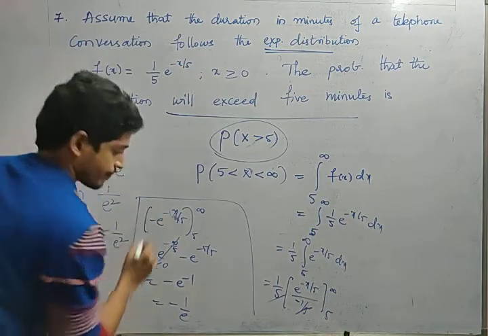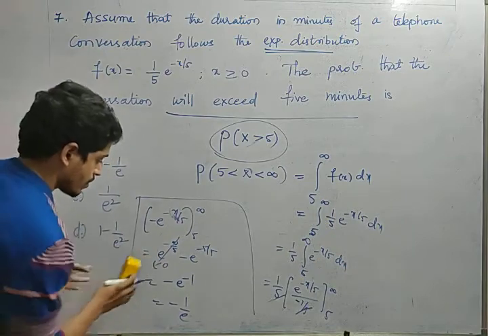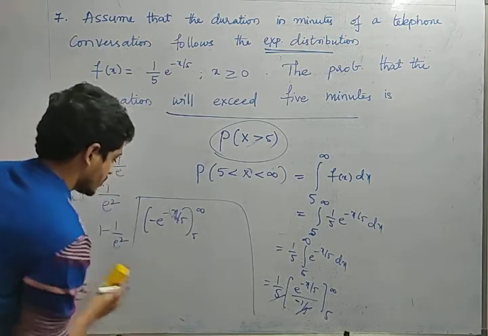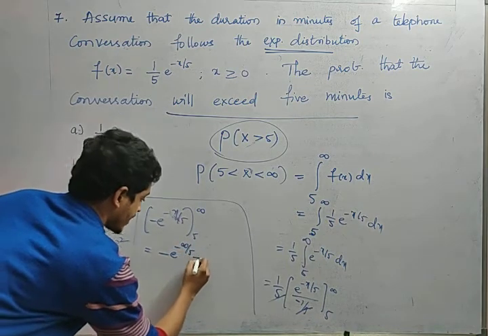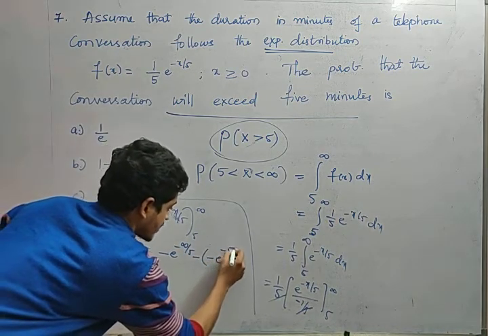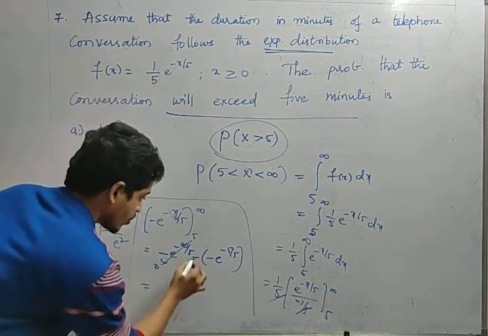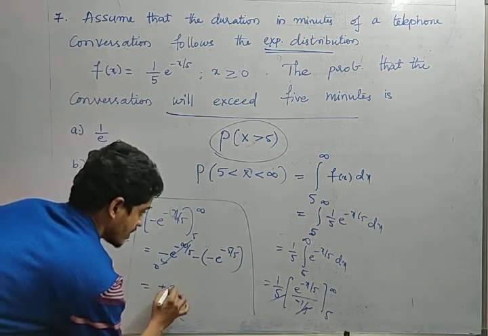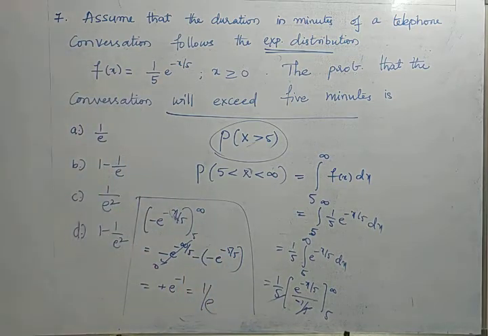Okay, so 5 will get cancelled, minus 1 will be there. So what we will get now? See carefully. So minus e^(-infinity/5) minus of minus e^(-5/5). So this is 0, e^(-infinity) is 0. Now minus into minus plus e^(-1), that is nothing but 1 by e. Yes, which option? Option A, friends.